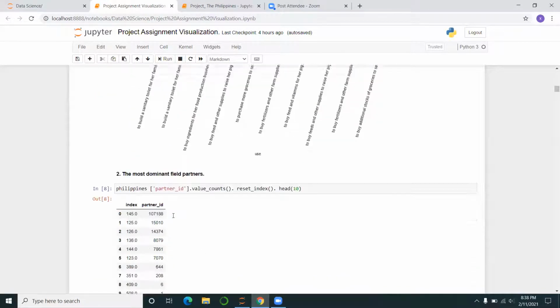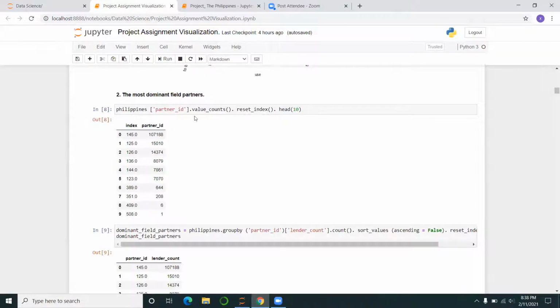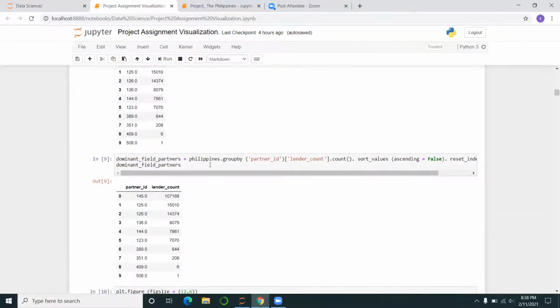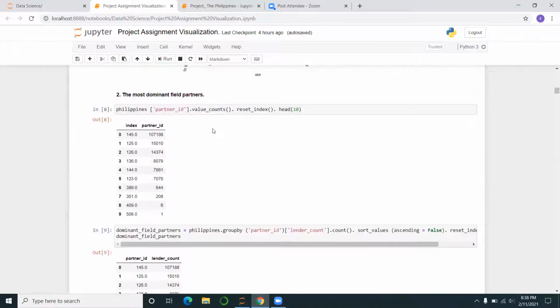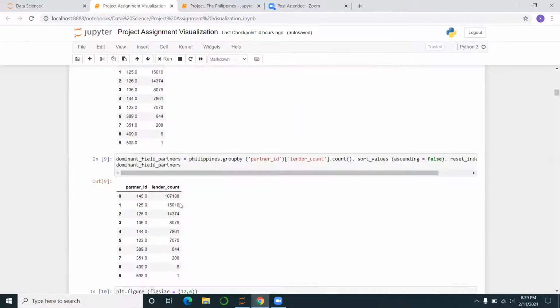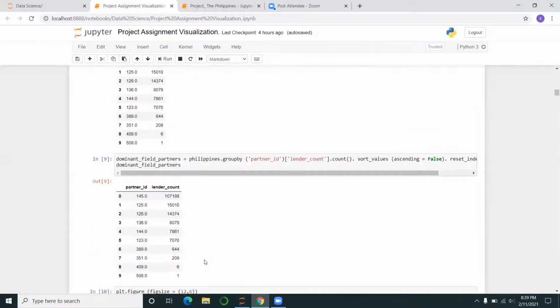And then next was the most dominant field partners. I brought the partners and value count. You could see the index, the partner ID is this. These are the most dominant field partners. And then I also tried again because I wasn't sure if this was correct. So I did group by also, I brought the partners and lender count, and I still got the same answer. So I concluded that this must be the right answer.